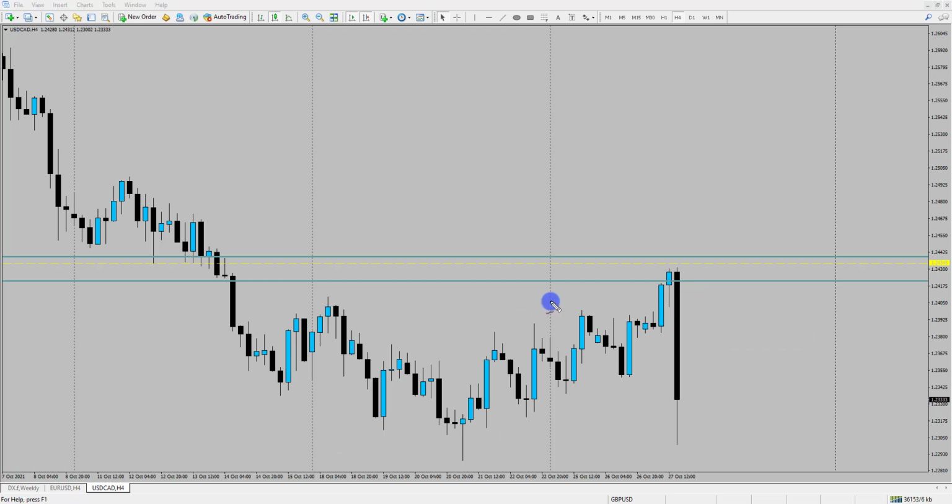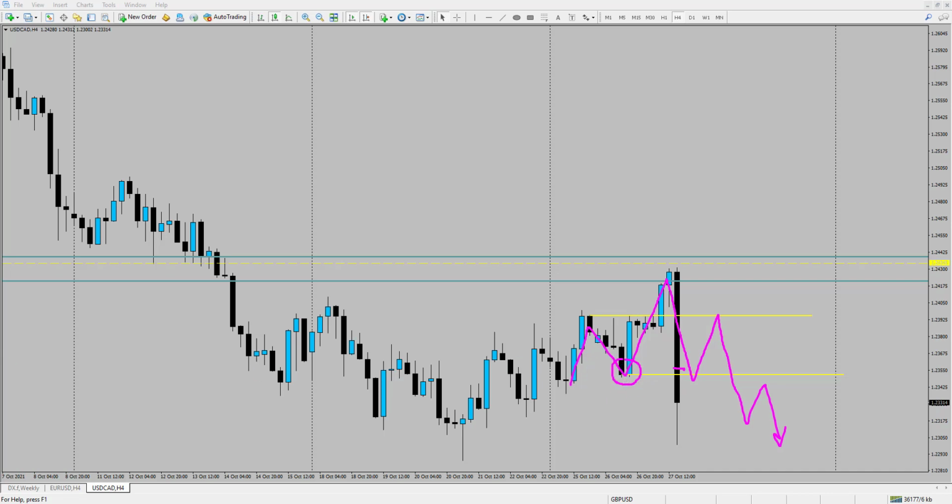We can see that we've had the rejection in here at that 124.30, which was a previous structure that we were looking at. Now that we've had this nice breakdown of these lows through here, now it's time to look for a lower high to come into play. One area that we can look for is the previous structure lows or the previous swing high area, or if anything, we could start to see a potential head and shoulders pattern form. We have the opportunity here to see a left shoulder, head and right shoulder pattern to potentially form, especially if this closes back up within this range or this low through there.